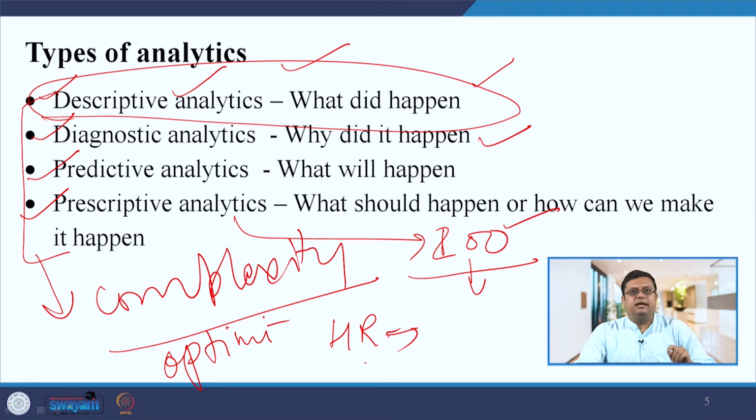So I already said, if you don't have enough capability to use this analytics in detail, then you can start with the descriptive one, right? So I hope all the HR managers understand. In which stage you are, what kind of capabilities you have, accordingly you can decide the level of analytics that you will implement in your department. But these four types of analytics exist in data science.